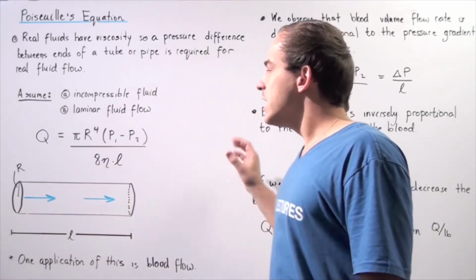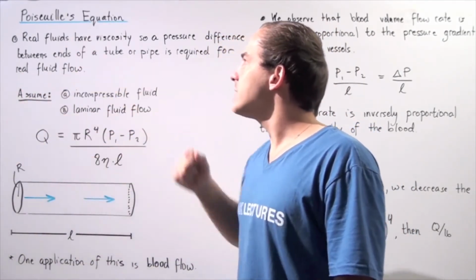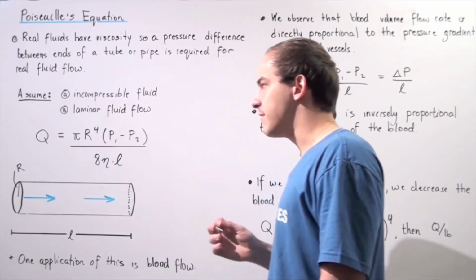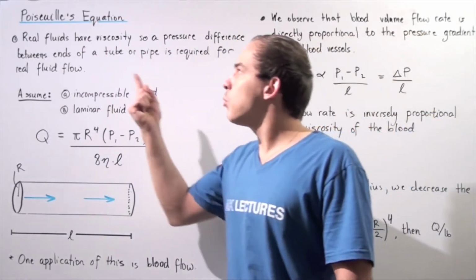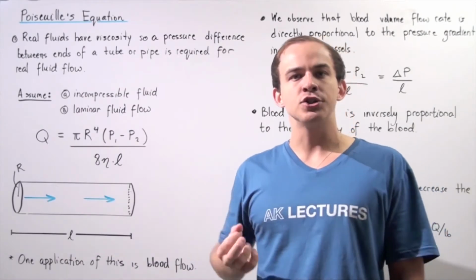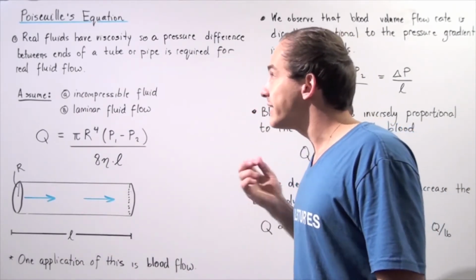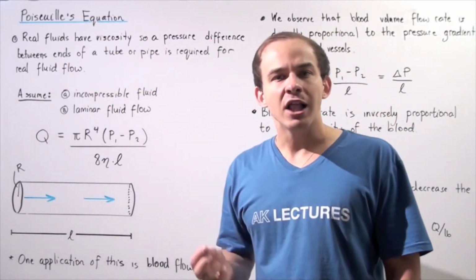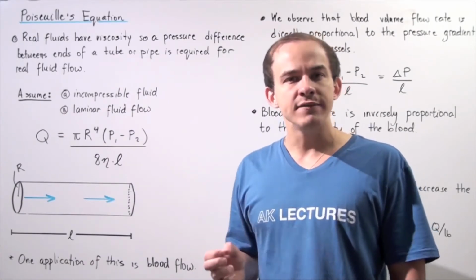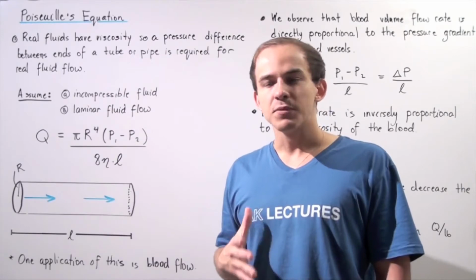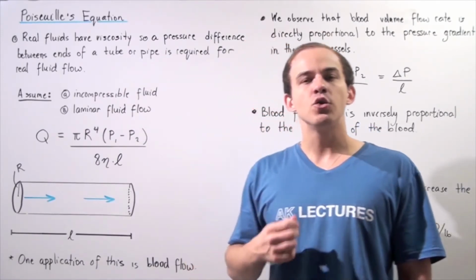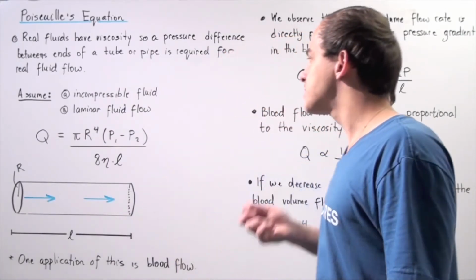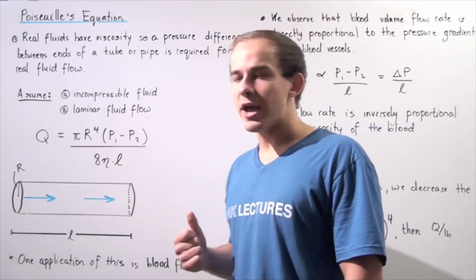Now, once again, this equation, known as Poiseuille's equation, only really holds when we have the following two conditions satisfied. However, we can still use Poiseuille's equation to approximate certain things. For example, one application of using Poiseuille's equation is to approximate the volume flow rate of blood within the blood vessels found inside our body. So we can use Poiseuille's equation to approximate the volume flow rate of the blood. And let's see what types of results we get by using this equation.